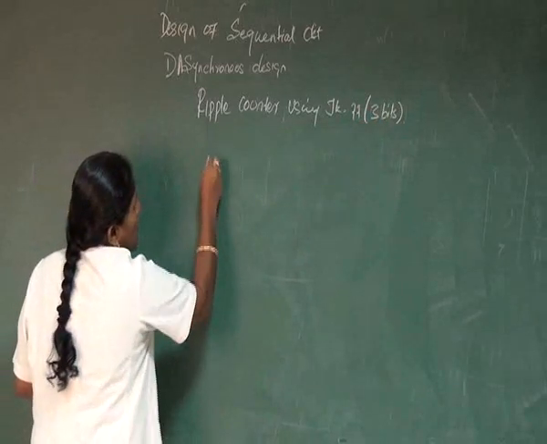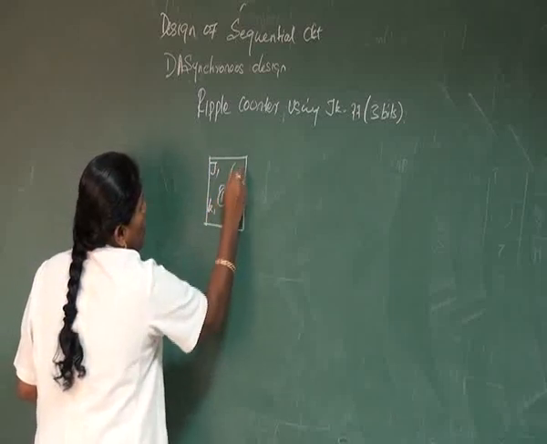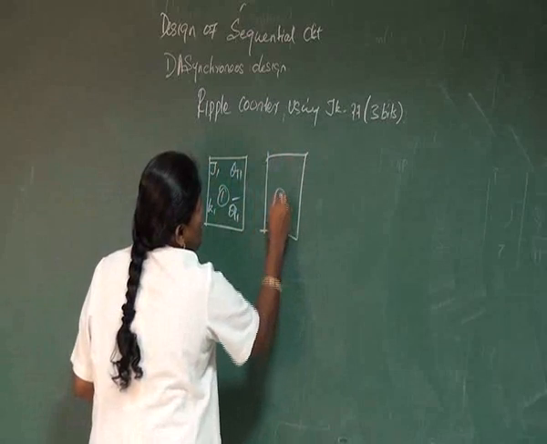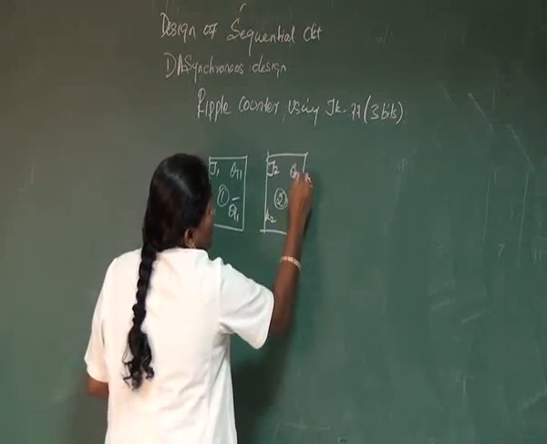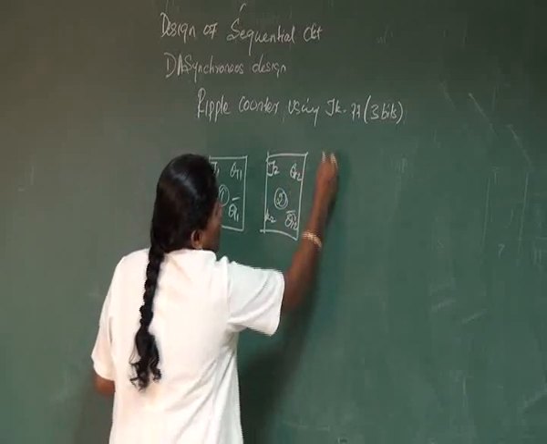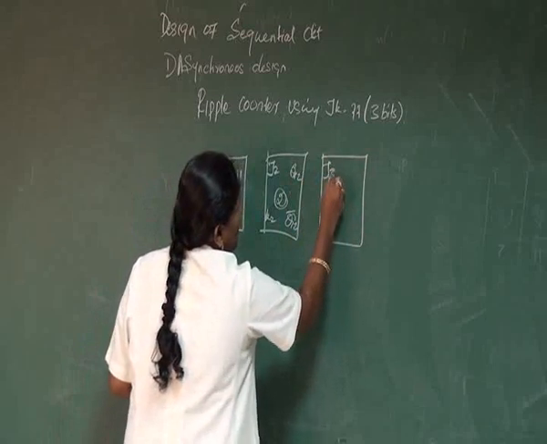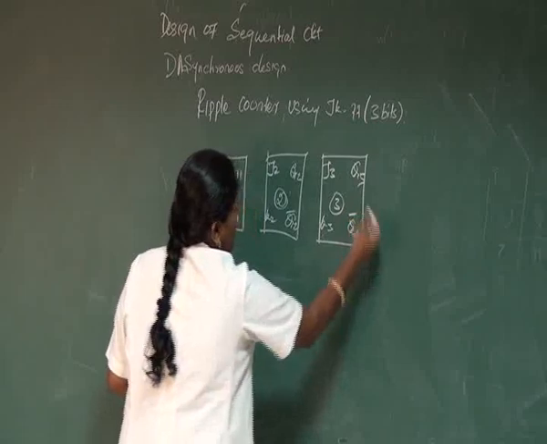First draw the 3 JK flip-flops. J1, K1 is the first flip-flop, the outputs are Q1 and Q1 bar. The second flip-flop is J2, K2, Q2, Q2 bar. And the third flip-flop has inputs J3, K3, and outputs Q3 and Q3 bar.